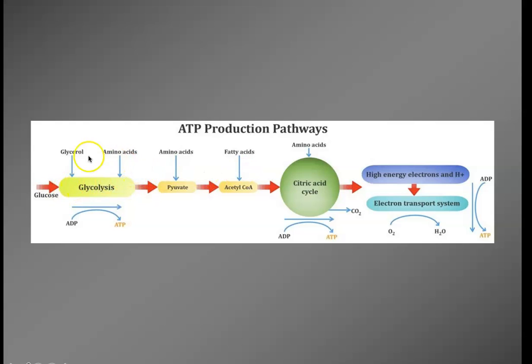So glycolysis in the cytoplasm, then into the Krebs cycle or citric acid cycle, same thing, to make potential energy. So we're getting some potential energy here. From the Krebs cycle, we get more potential energy. And then we take all the potential energy we've gotten here, and we use electron transport to make a bunch of ATP. And the byproduct of that is that we get oxygen, we get water.